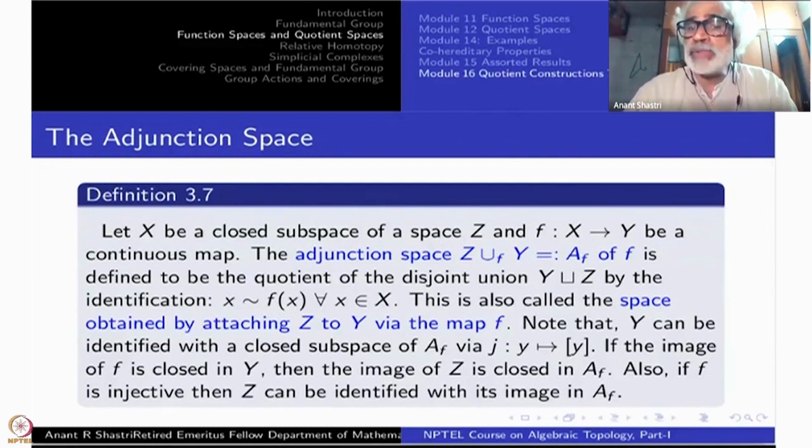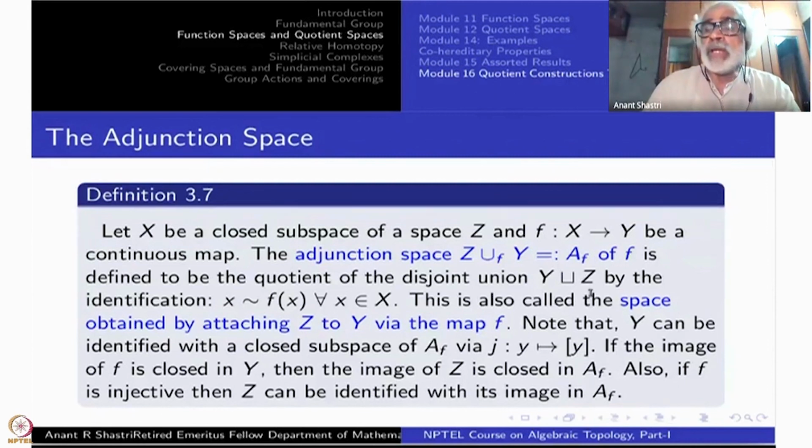So the inclusion map from the disjoint union to the quotient space will give a closed subspace. Why? Because the inverse image is just Y union Z, the disjoint union, which is closed, since both Y and Z are closed subspaces.